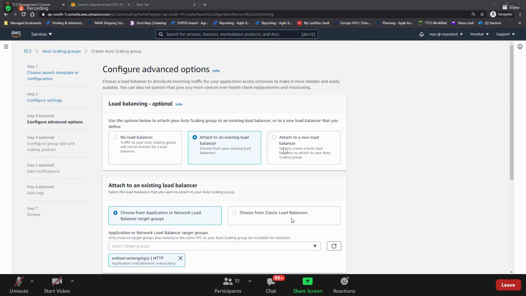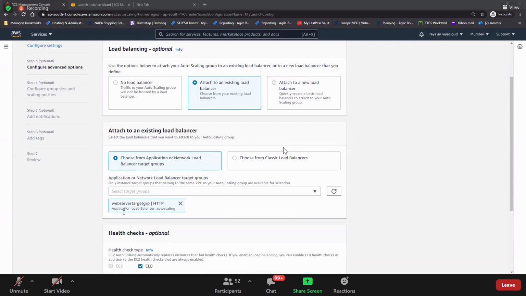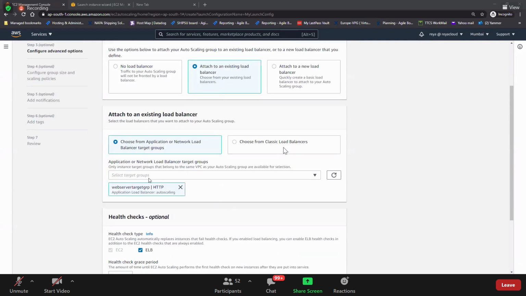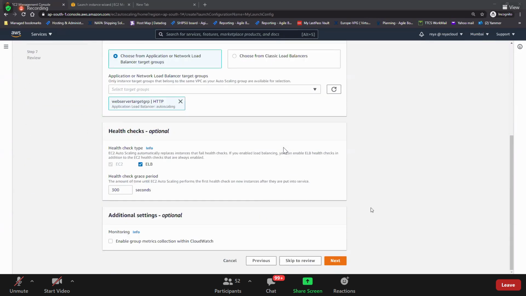Hey, do you understand step 3? We have selected the load balancer, selected the target group, ELB, and then health checks, that health check grace period. Nice. And click on next.